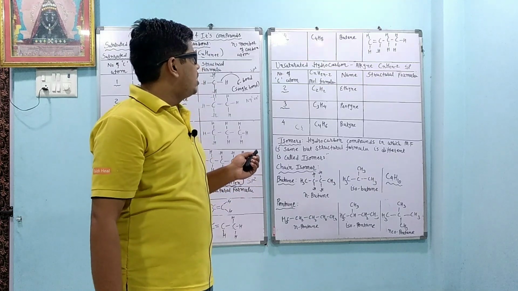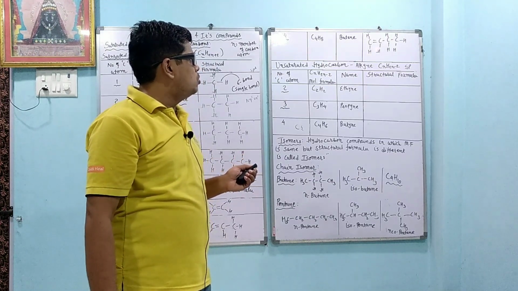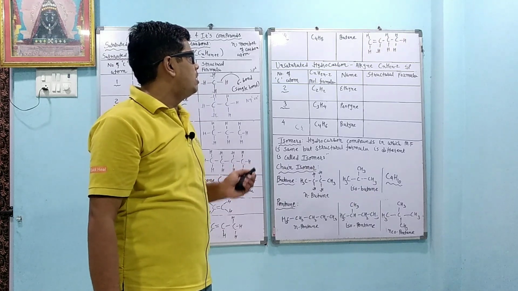Okay. So like that we can write C4H8, 1, 2, 3, 4. If we count the hydrogen, 1, 2, 3, 4, 5, 6, 7 and 8.